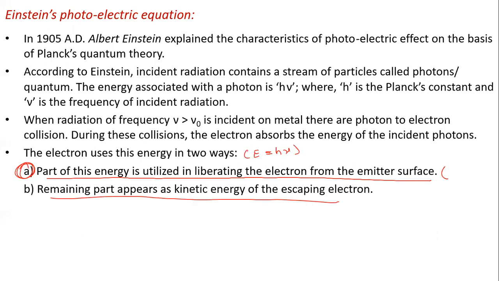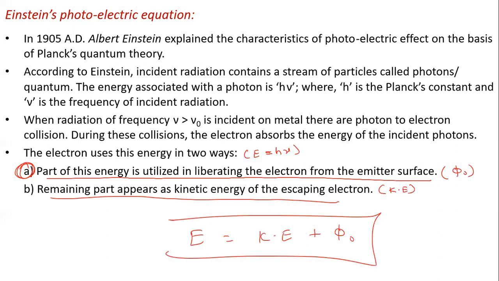So this energy is utilized for two purposes: to liberate the electron from the emitter surface and to give it kinetic energy. This equation is the photoelectric equation.